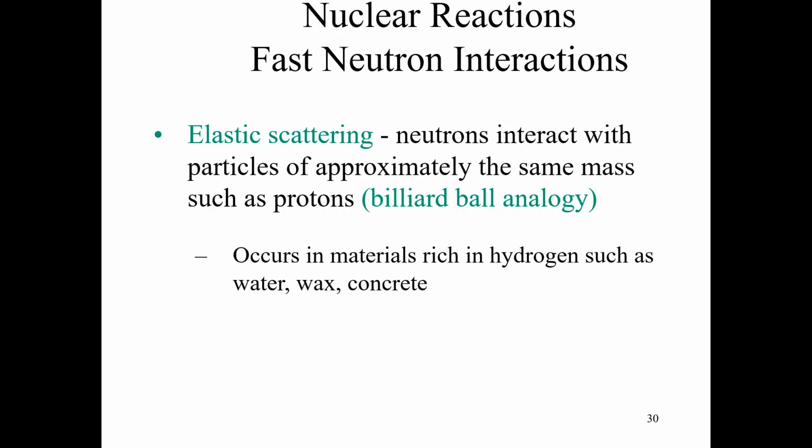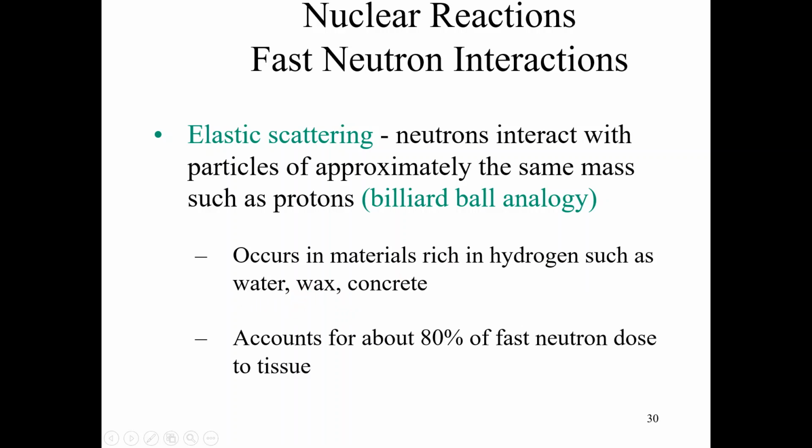This kind of scattering occurs in materials rich in hydrogen, such as water, wax, and concrete. It accounts for about 80% of fast neutron dose to tissues.